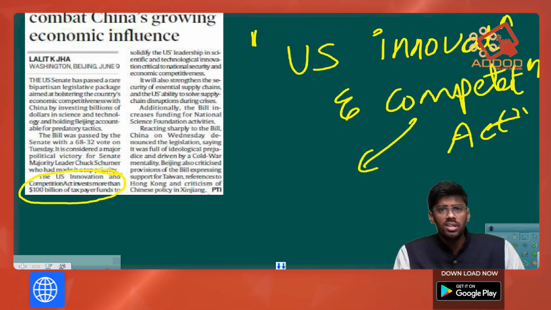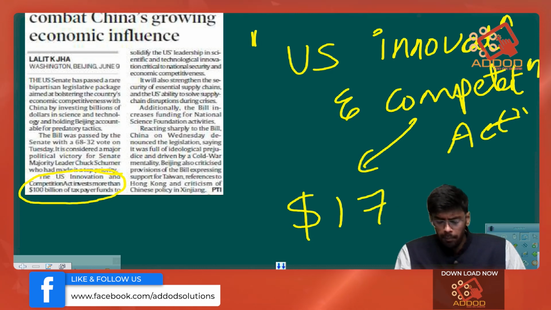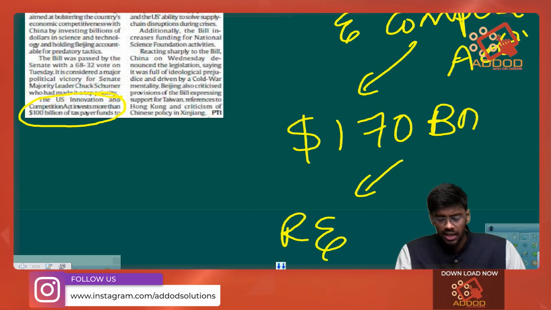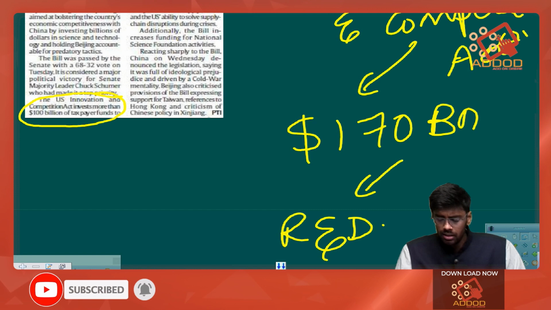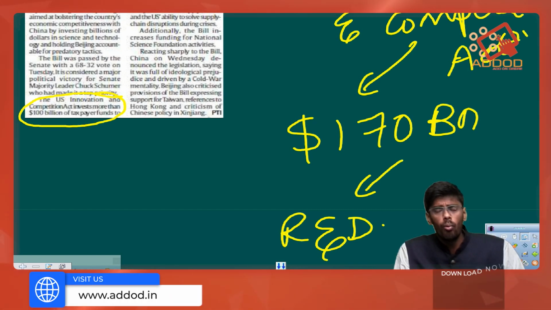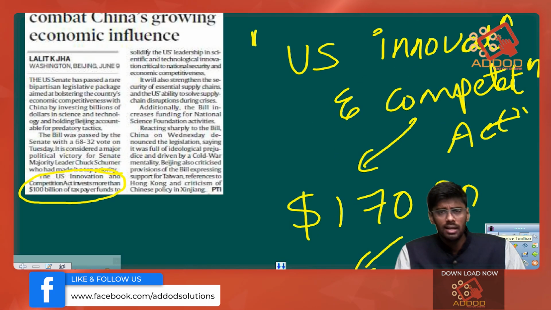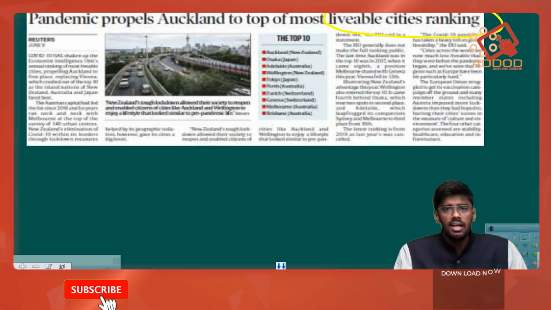According to this act, the United States will invest nearly $170 billion in the research and development of science and technology, so that it can move the country a lot more forward compared to China. So this is how the United States is planning to combat the Chinese influence when it comes to electronics, technology, science. Next we have an article which is dealing with the livable cities ranking.